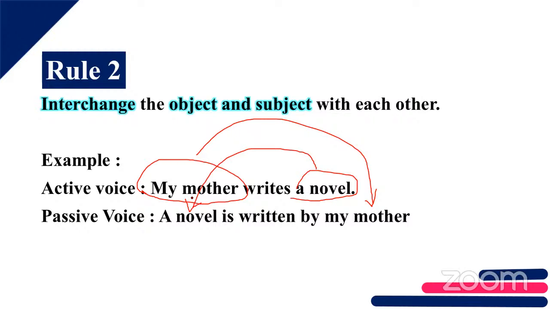Okay, fine. So you want to interchange the object and the subject. You know that in active voice, the subject will perform the action. Yes, very good. So you are making that subject the receiving end, in order to change it to passive voice, right? Is that clear for everyone? We are to change active to passive, ma'am. Yes, active to passive voice.